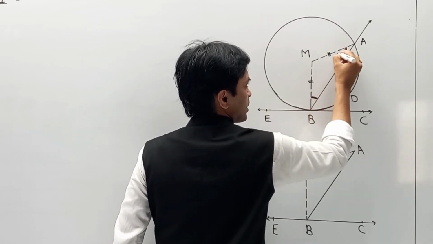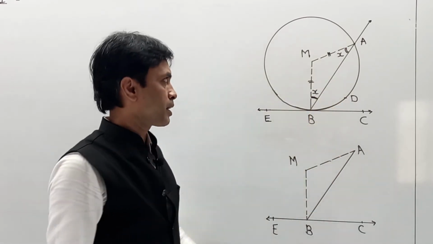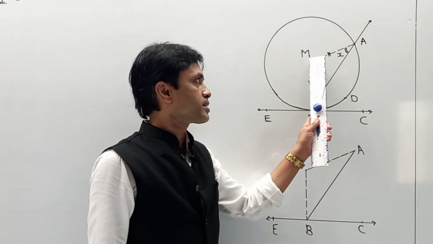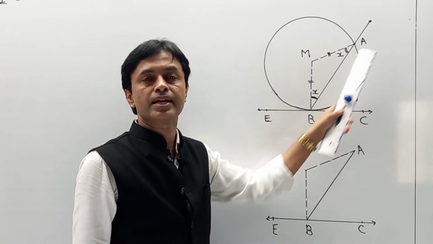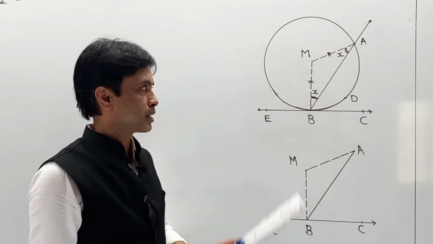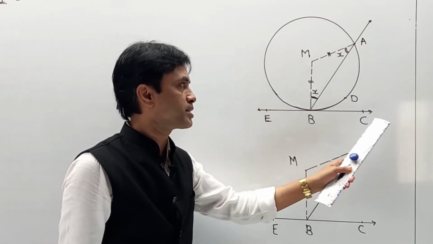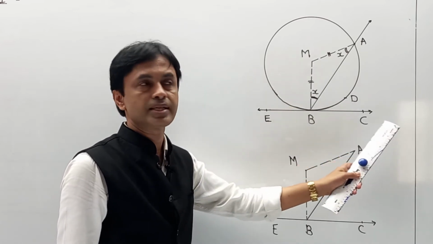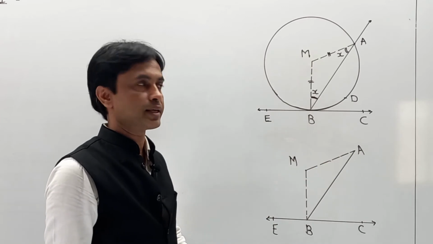And we are indicating it by X and X over here. Remember, we have taken angle MAB equal to angle MBA and indicating it as X. Part number 1. Part 2. We know that MB is a radius, BC is a tangent. So your angle MBC is nothing but 90 degrees.